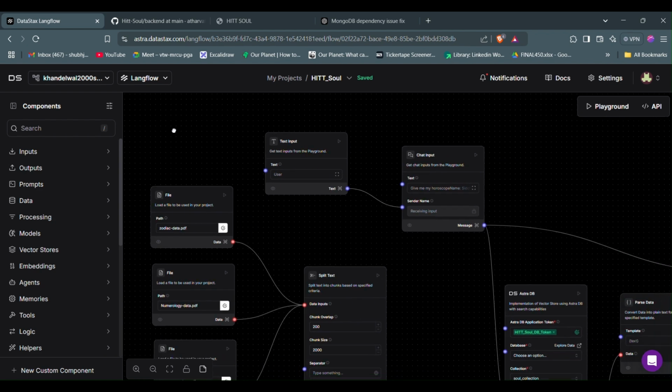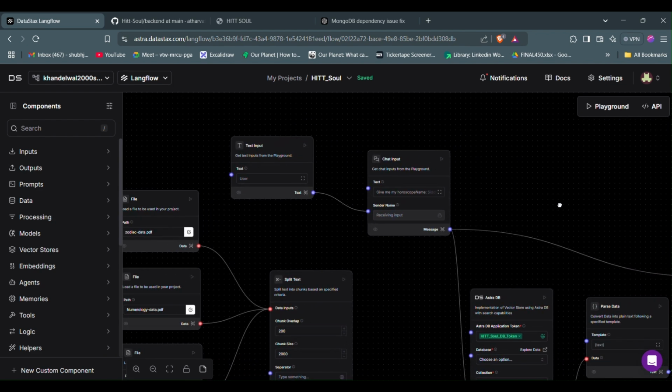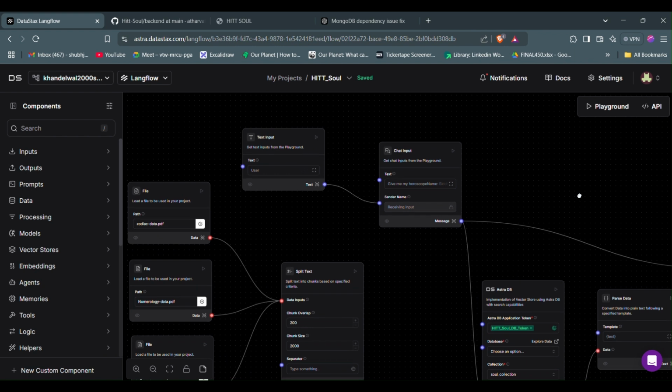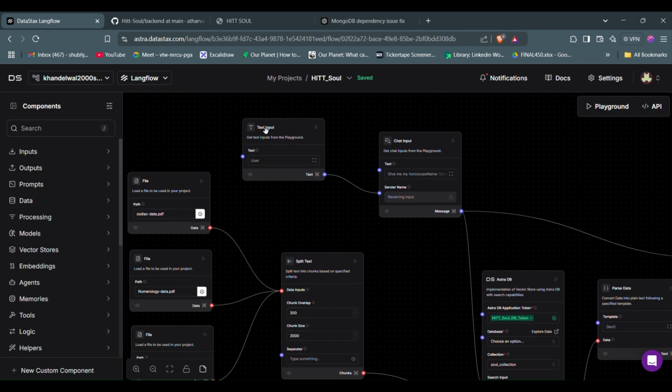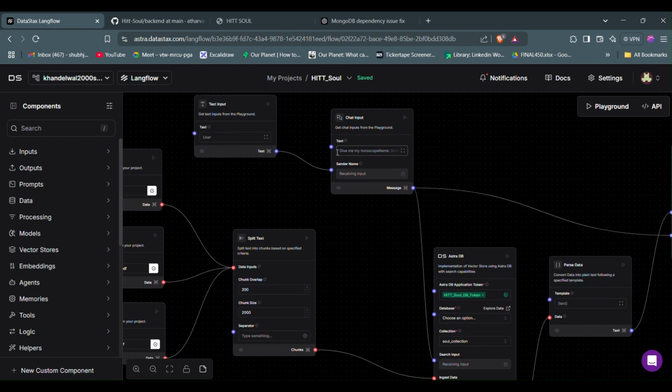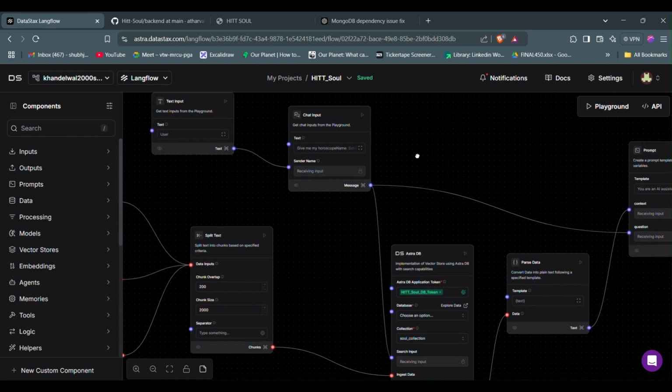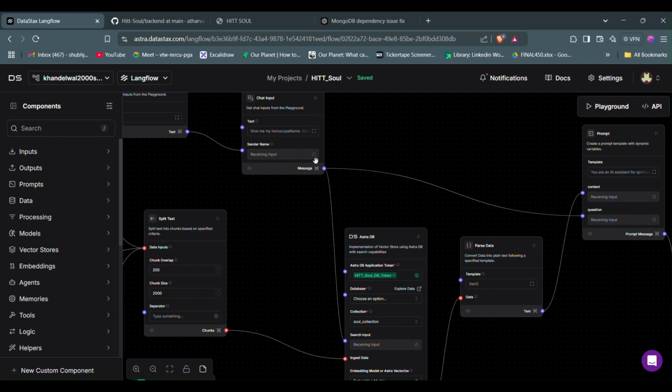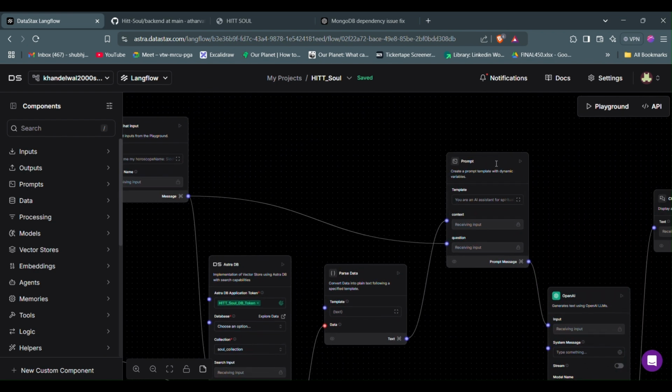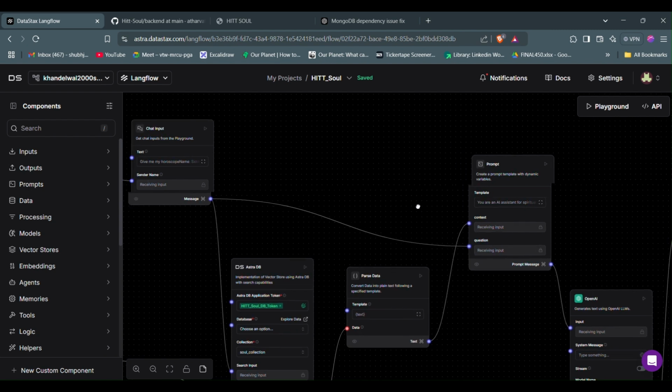So first of all, what we did was we went to Langflow Cloud and made our workflow. First of all, we had this text input where the user will have his heading. Then we have a chat input where the user can prompt his or her questions specific to him or her. Next, we are adding a prompt component over here, which takes two things. First, it takes the context of what it is asking about, and second is the question of what the user is asking.